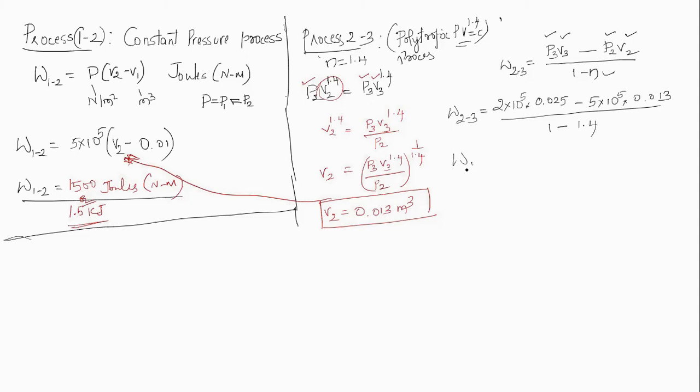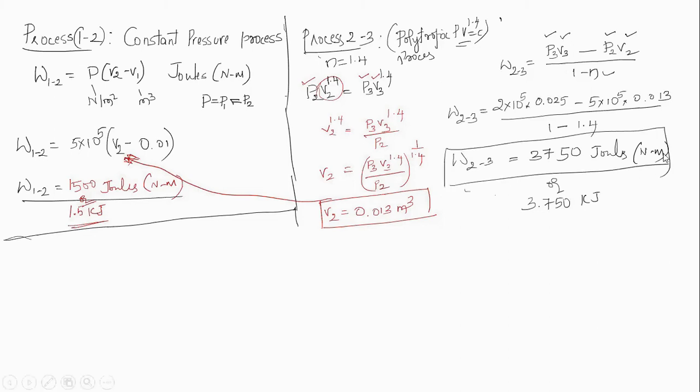Therefore, for W2 to 3, every data is shown. W2 to 3 is 3750 joules, or Newton meter, or else you can write 3.750 kilojoules. In this way also you can write. So W2 to 3, it is 3750 joules.